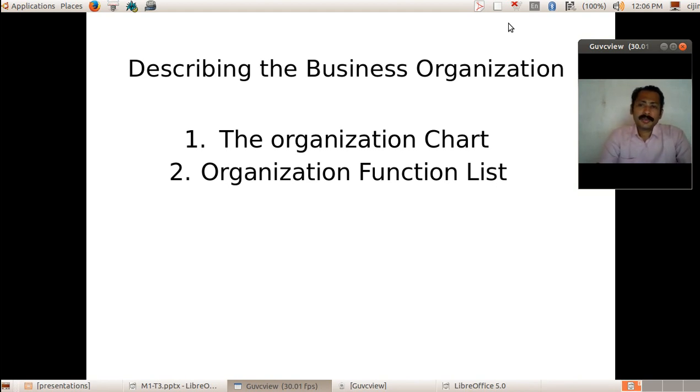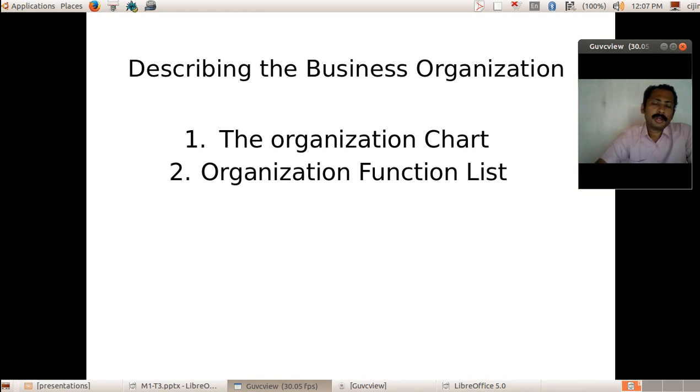So in this class we will see how we can describe a business organization. There may be different types of business organizations, each with its own goals and objectives. As you know, objectives are short-term goals. Objectives are concrete goals, which lead to concrete steps, which lead to goals.